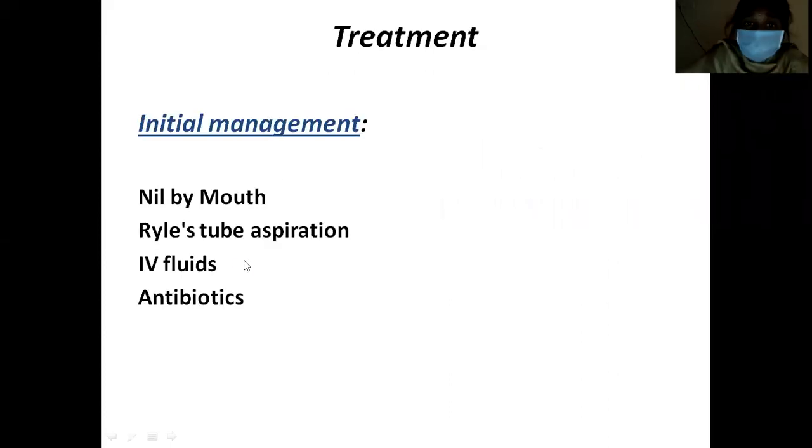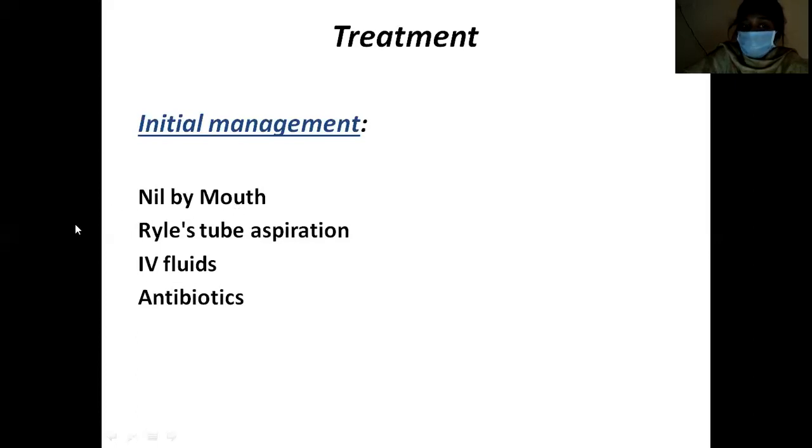How do you treat a case of intussusception? For any intestinal obstruction, not only intussusception but also Meckel's diverticulum, adhesions, volvulus, or anything, in surgery the most important, first line of treatment is to optimize the patient or to resuscitate the patient. That is, when you are suspecting intestinal obstruction in any patient, the first thing is NPO, that is nil per oral. You have to advise not to take anything by mouth.